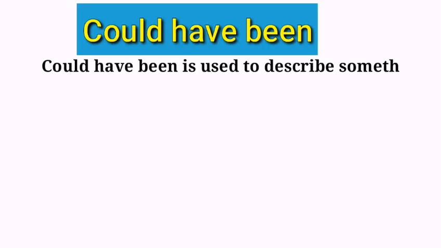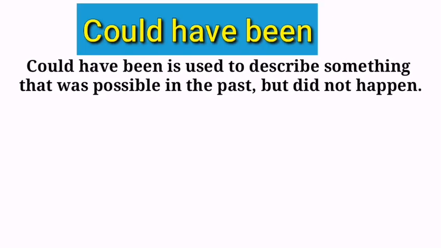Could have been is used to describe something that was possible in the past, but did not happen. What does it mean? Simply, it means that this expression is used when we talk about something that was about to happen but did not happen. Basically, it is often used to express regret or disappointment. Just look at these examples.